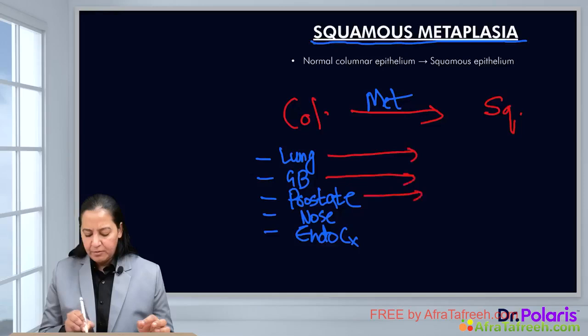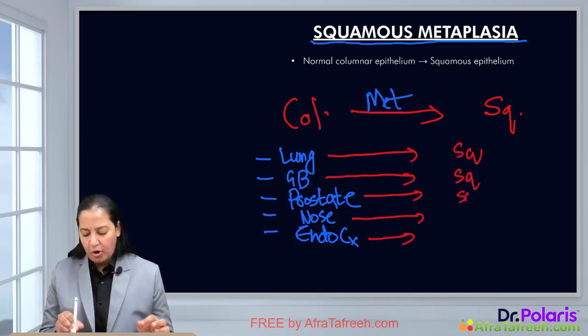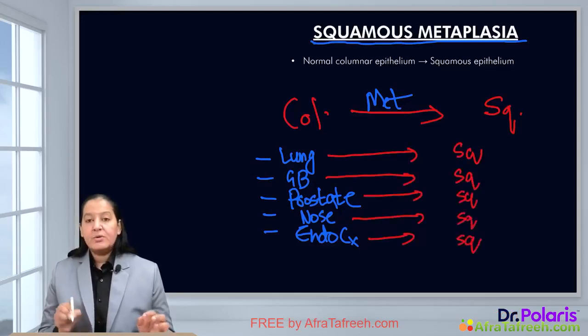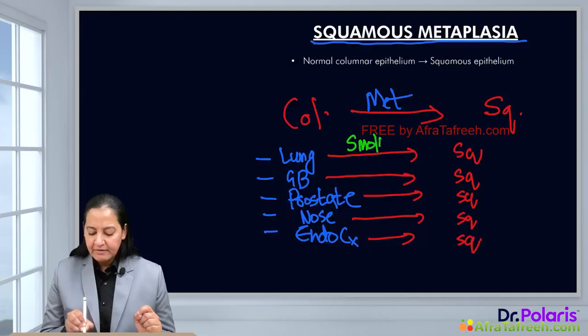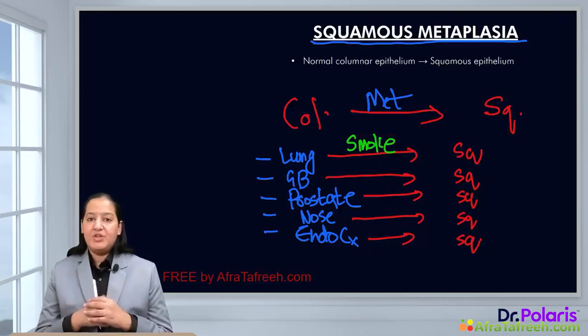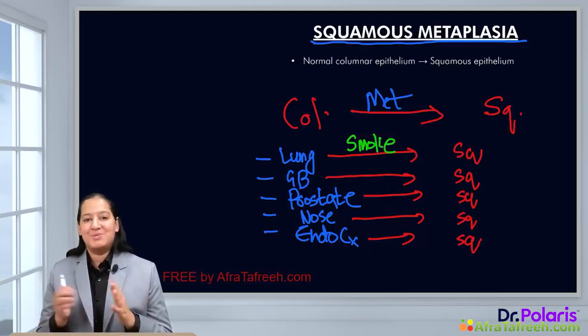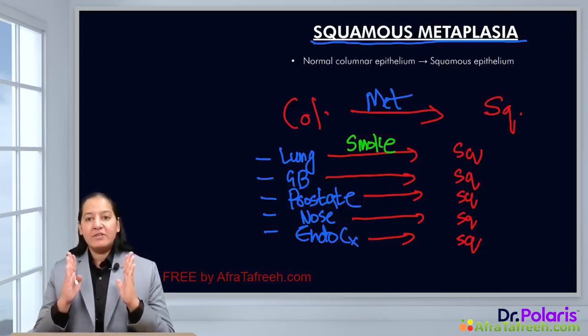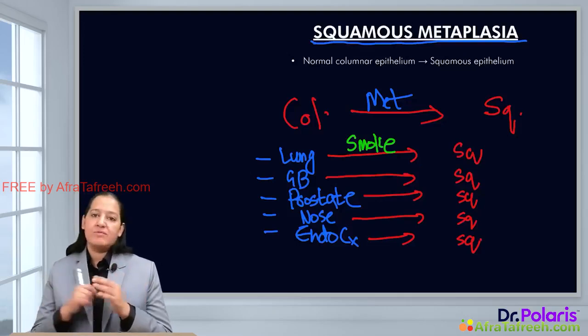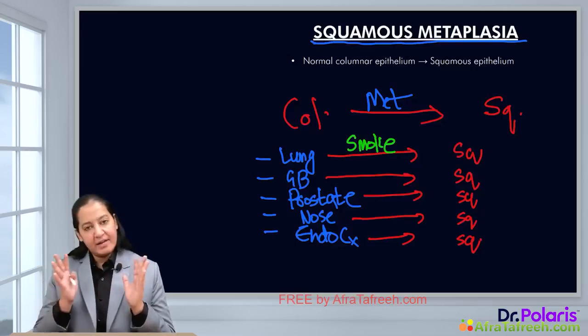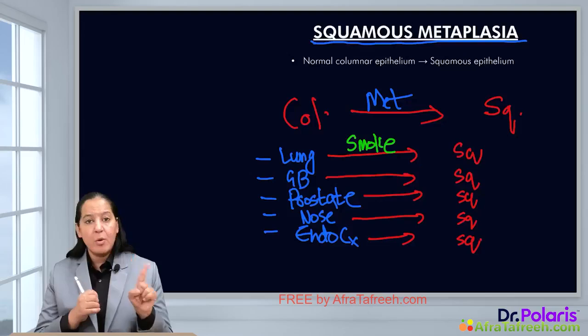So in each of them, normally columnar epithelia will get converted to squamous epithelia because of some stress. So can you name the stress? What is that stress in each of them? Okay. So the name of the stress, in case of lung, the stress can be smoking. Now, God has given the lung to do the respiration, but some people misuse it and do smoking. So the epithelium of the lung, the trachea, the bronchi, the respiratory tract, you can say. So smoke is acting as a stress for this epithelium, which is columnar epithelium, and it gets replaced by the squamous epithelium. So smoking is the stress.